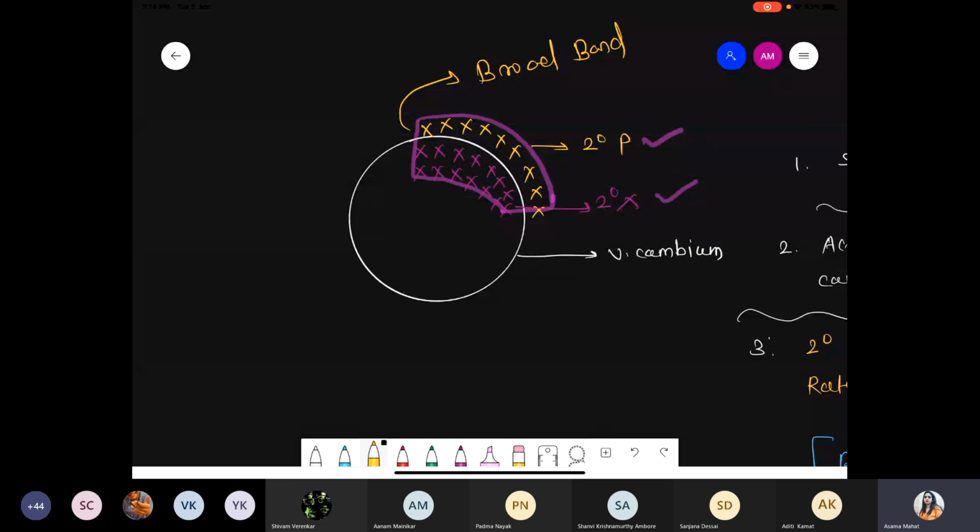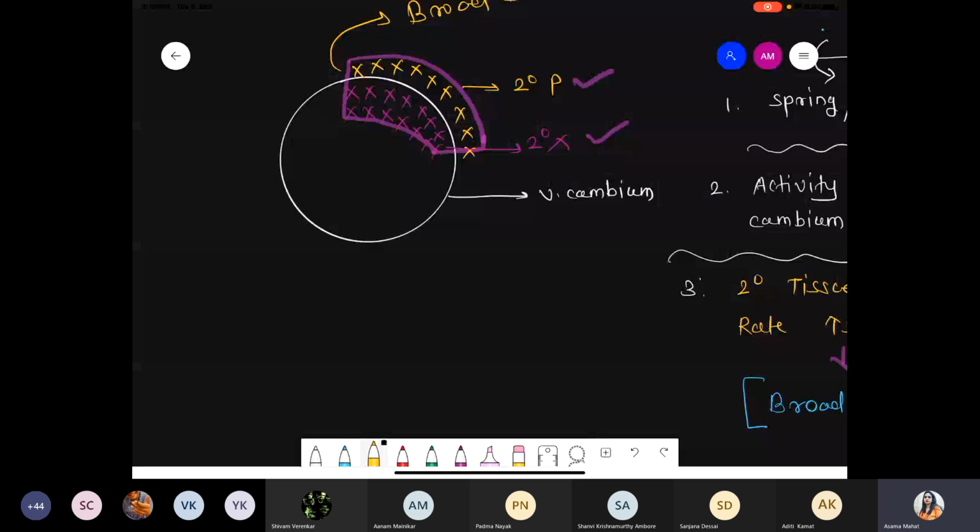See, if more cells are added, ultimately that band becomes broad. If fewer cells are added, it becomes narrow. Got it? Band means what? We are considering the tissue, secondary xylem and secondary phloem, that are added. Now, that entire secondary tissue area, this complete area, we have to consider as the secondary tissue band. So in favorable condition, more secondary tissue gets formed, and ultimately it can form a broad band. And during unfavorable condition, that band becomes narrow.